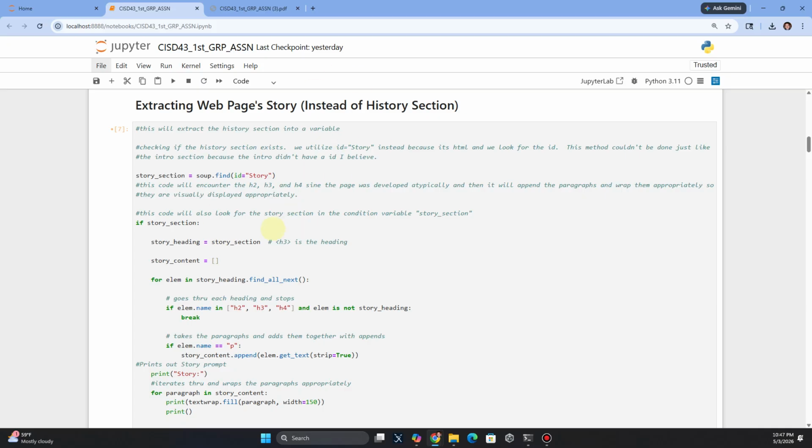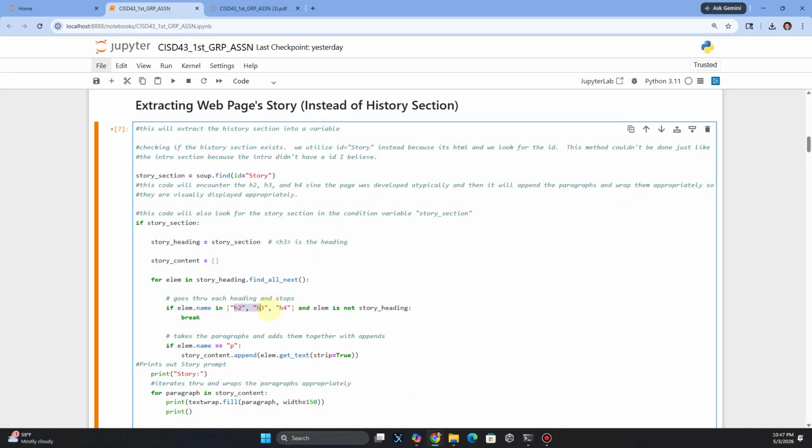This is where the story section was really difficult, because they were not all the same. I had to customize it so it wasn't just looking for the standard H2 statement that we had in the examples. I had to go for H2, H3, and H4 headers. It was a little bit messy, and when I analyzed the website, that's when it got tricky.